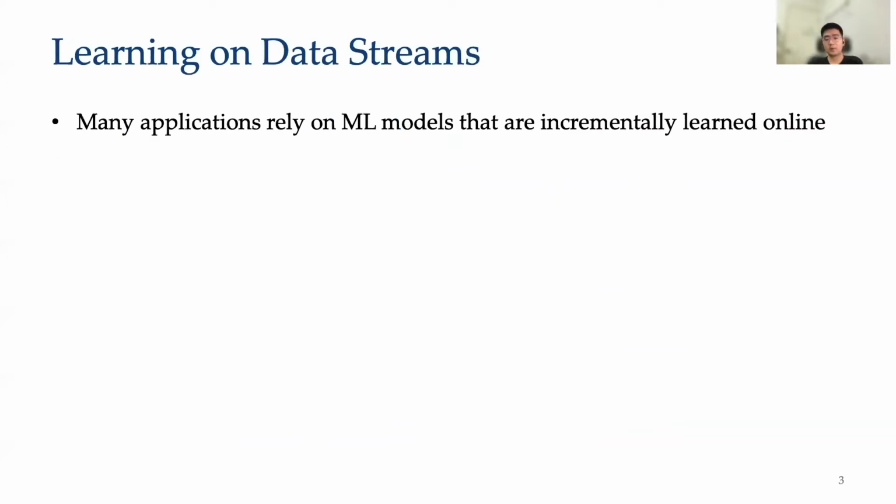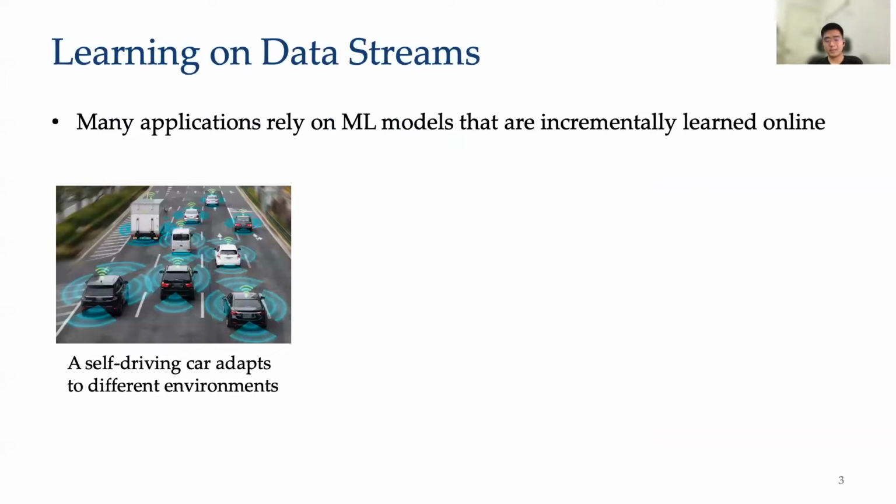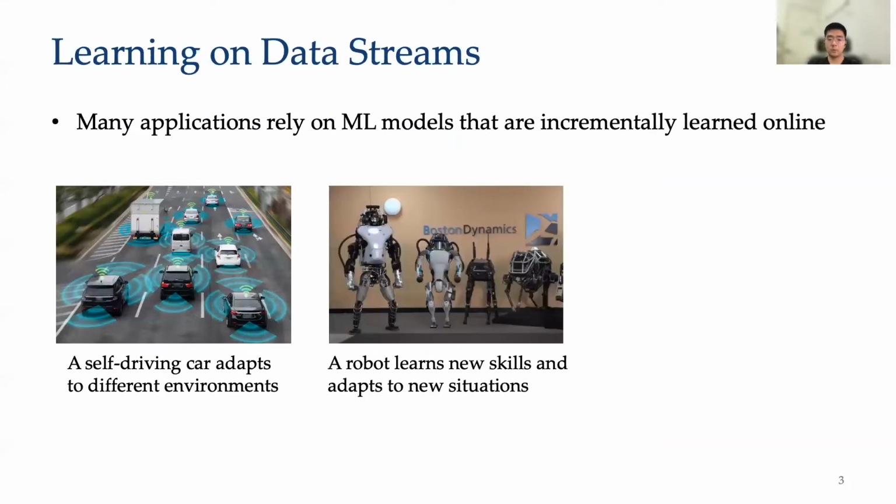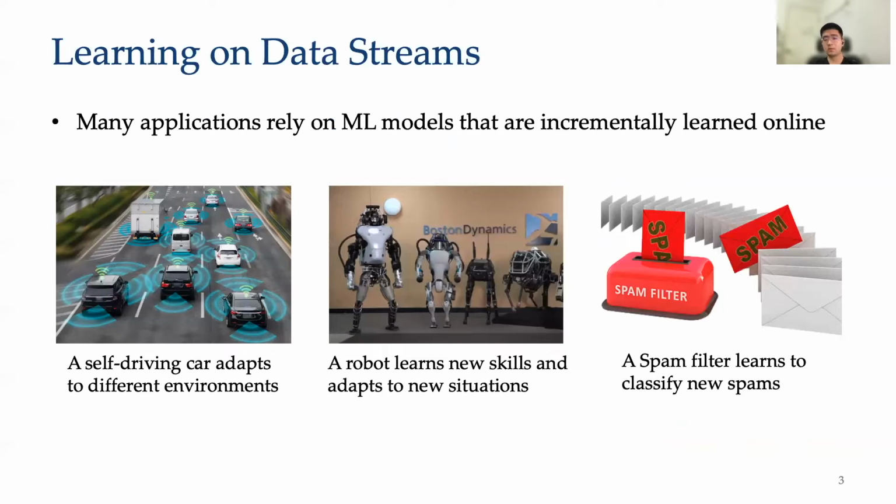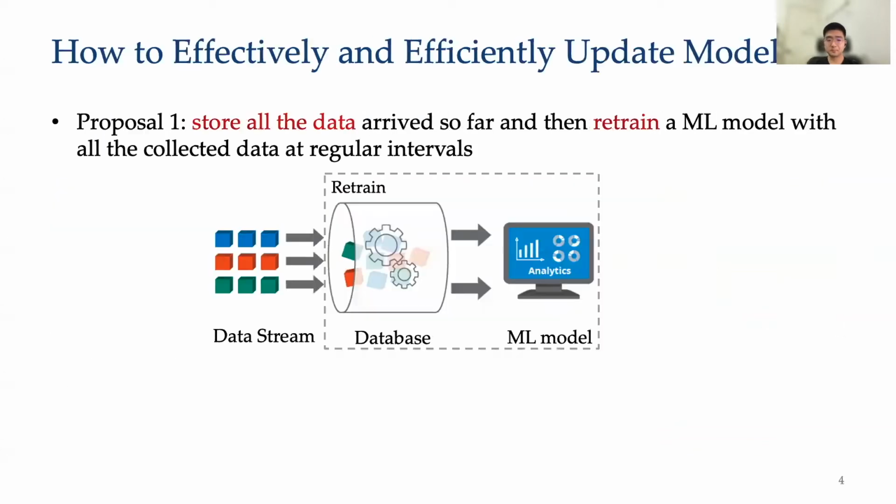With the rapid increase of streaming data volumes, many real-world applications rely on machine learning models that are incrementally learned online. For instance, self-driving cars need to adapt to new environments. Robots equipped with multiple sensors learn to recognize new objects. Spam filters need to be incrementally updated. The problem here is how to efficiently and effectively update machine learning models over data streams.